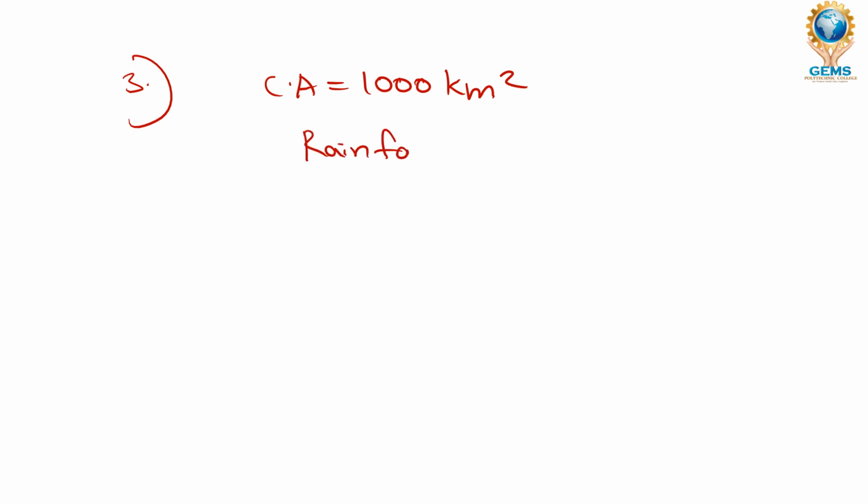So I will write the given data from the problem here. This is our third problem. Given data here is the catchment area they have given, which is 1000 kilometers squared, and the rainfall value they have already given in the problem, which is 200 centimeter, and they have also mentioned the region, which is Ghat region.